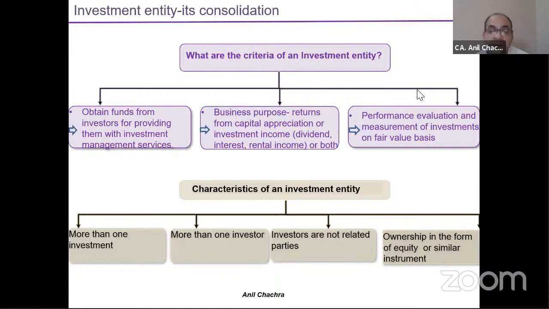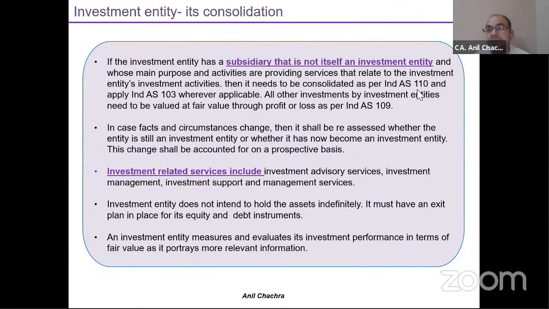So for this investment entity, neither Ind AS 103 business combination nor Ind AS 110 will get applied. If suppose the investment entity has subsidiaries, they will not apply this consolidation accounting under 110. They will get exempted, right? They will get exempted. Why? They will measure those investments under fair valuation through profit and loss, FVTPL, we can say that.